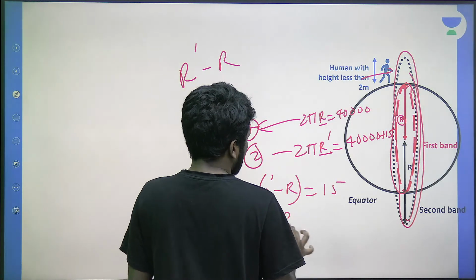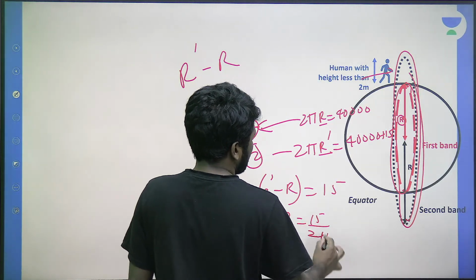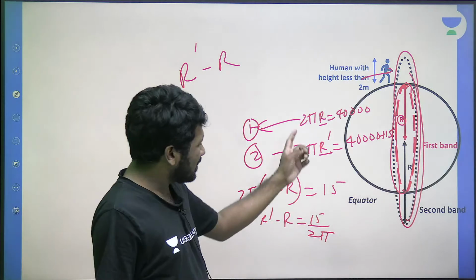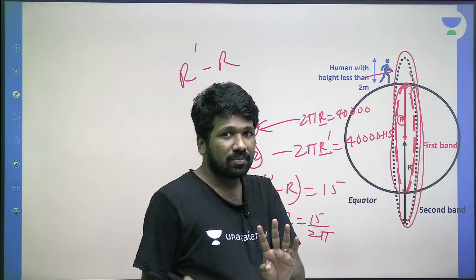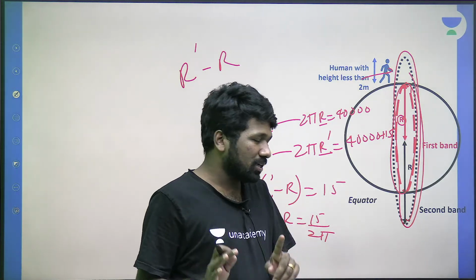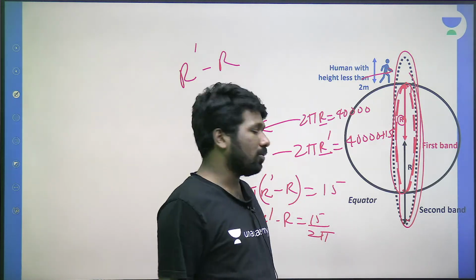Now R dash minus R is equal to 15 by 2 pi. This saves a little more time than separately thinking about R and R dash. This way also you can do it, if you have understood. Is everyone able to understand properly? That is why I started with the longer explanation.